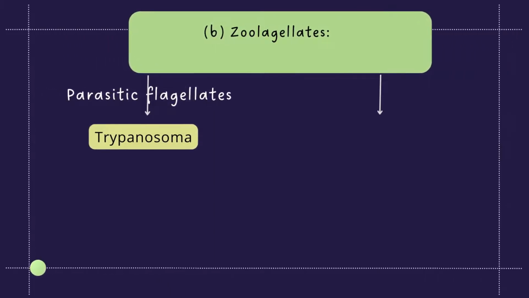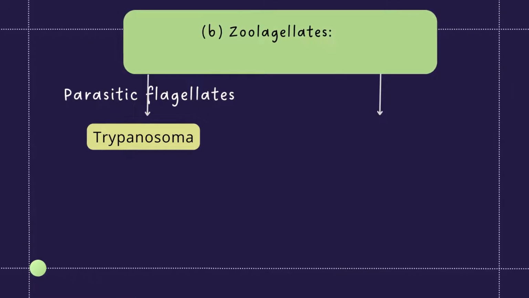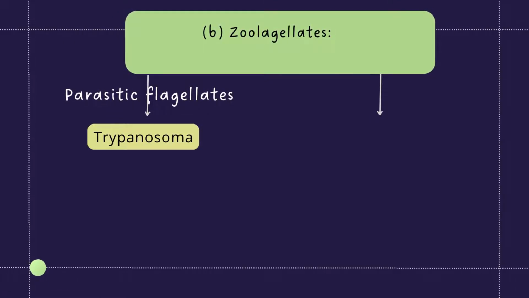Next is parasitic flagellate. Trypanosoma is a parasitic flagellate. Parasitic means living on a host or depending on a host, and it causes harm to the host. Parasitic flagellates cause disease. For example, Trypanosoma is a human parasite.